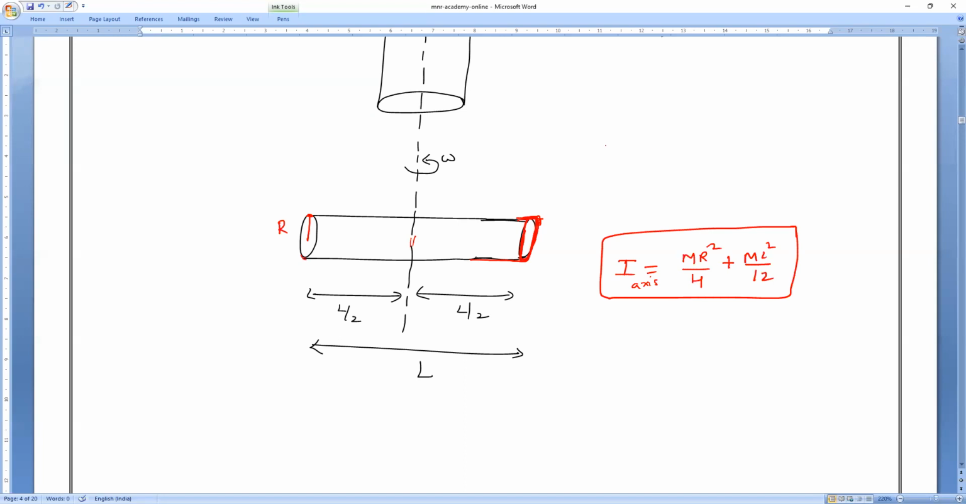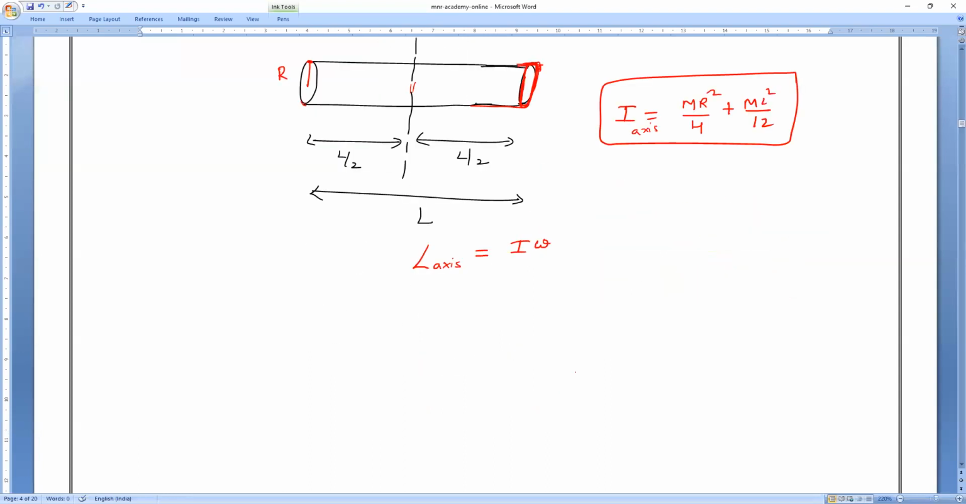I remember. Yes, sir. If you know the moment of inertia, the answer is over. What is the answer now? L equals MR square by 4 plus ML square by 12, into omega. That's the answer.